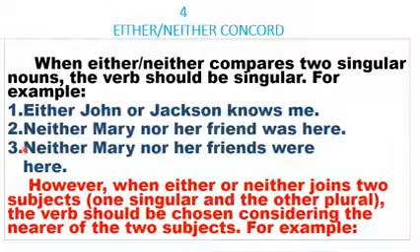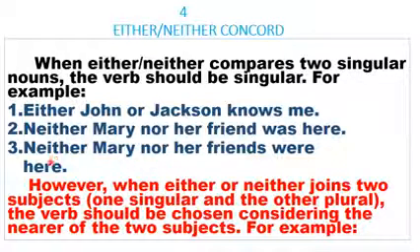Look at number 3. Neither Mary nor her friends. If you look at this, "her" is still here, but "friend" here goes with S to make it plural. And the "was" here becomes "were". Can you read the sentence? Neither Mary nor her friends were here.